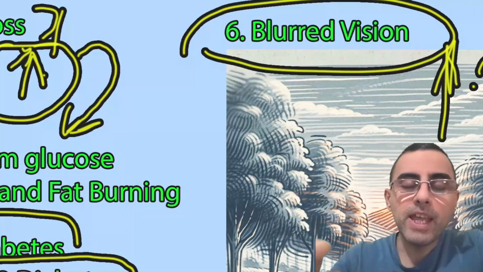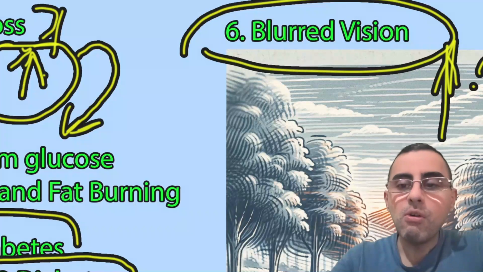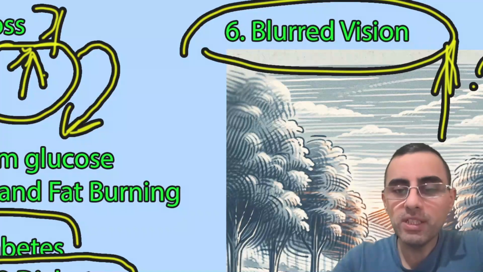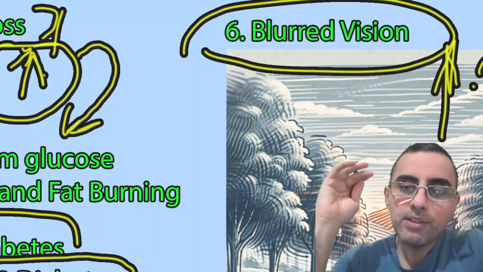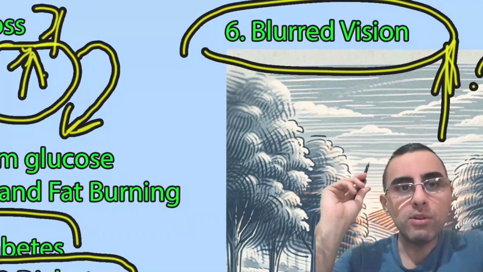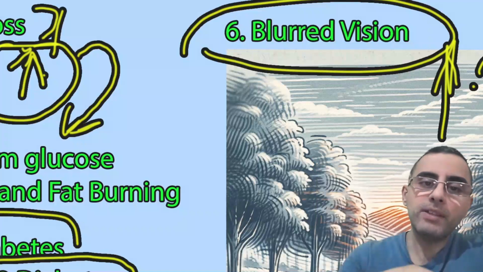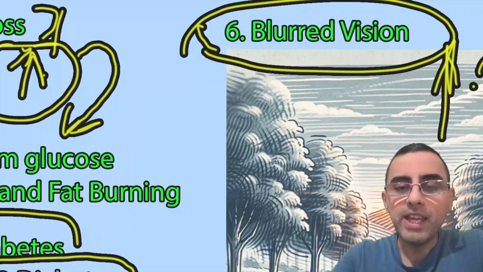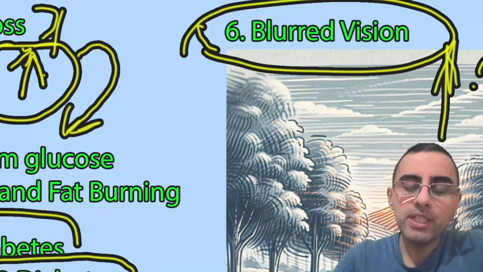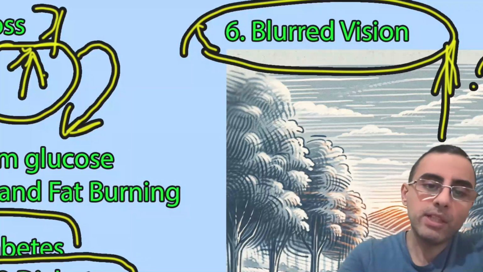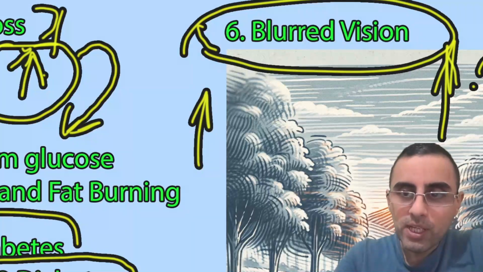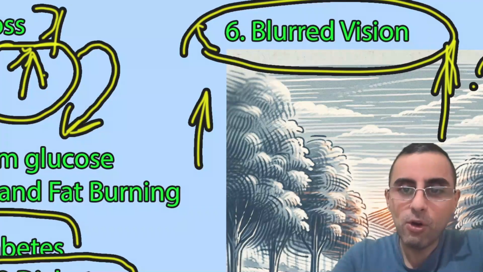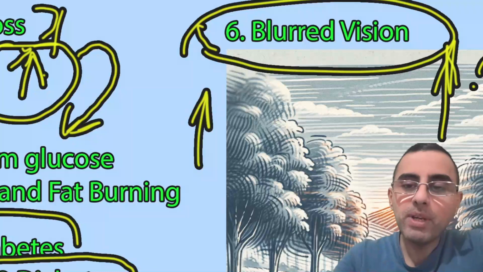In this case, this blurred vision is temporary, only when blood glucose level is increased, and when blood glucose levels stabilize, then the person sees normally. But when blood glucose level is high, the person has blurred vision. As the disease progresses, the blurred vision can be constant when high blood glucose level is constant. It's the earliest symptom; even when no other measurements show changes, this symptom can be first. That's why we should pay attention.